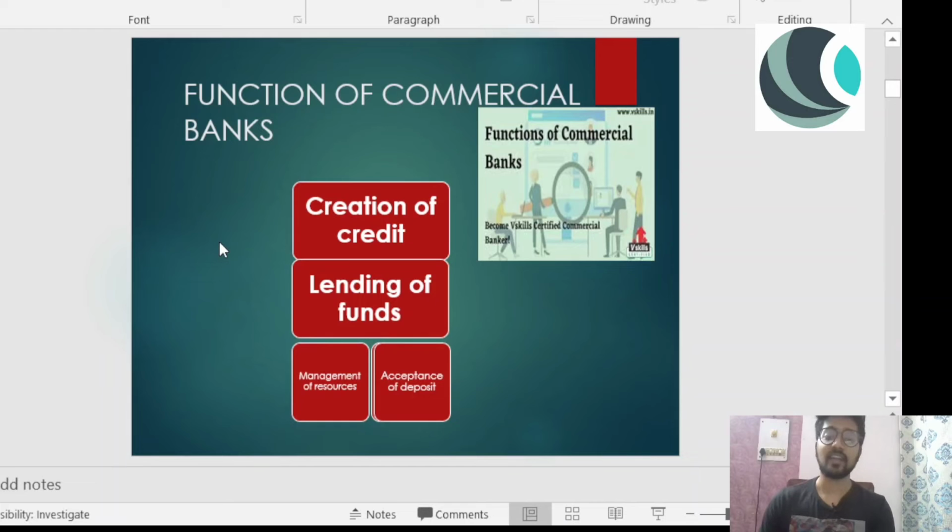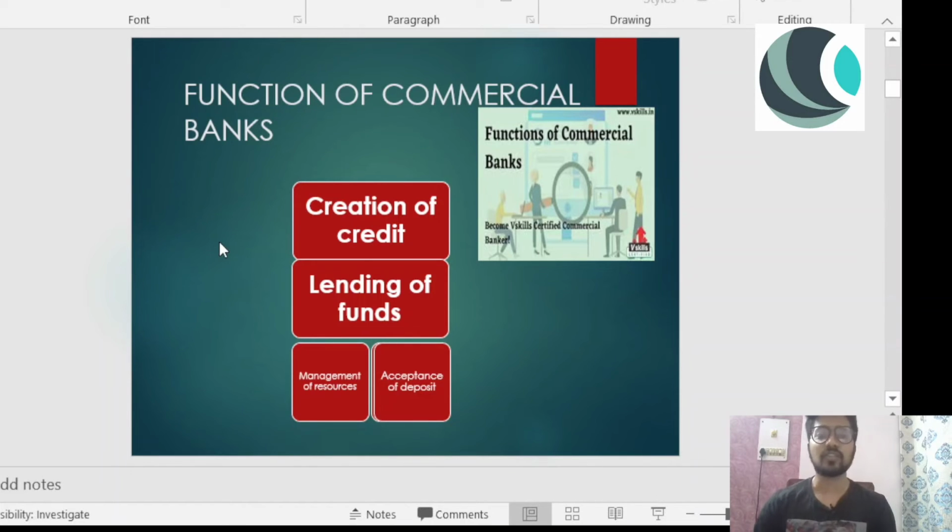And lastly, the last function is acceptance of deposits, right? Acceptance of deposits is very important because banks have deposit accounts and savings accounts. So I save my money in the bank rather than at home. They have built a trust so that I place my money in the bank account rather than keeping it at home, thinking it is safe there. Better to keep the money in the bank, where it is safe. And second, I can get interest over a period of time as well.